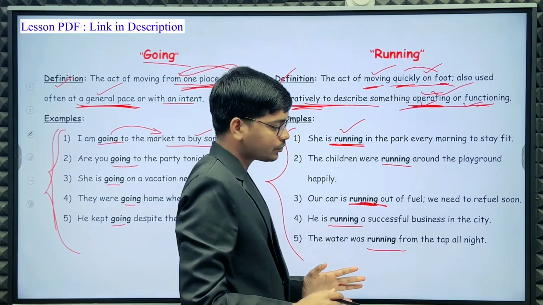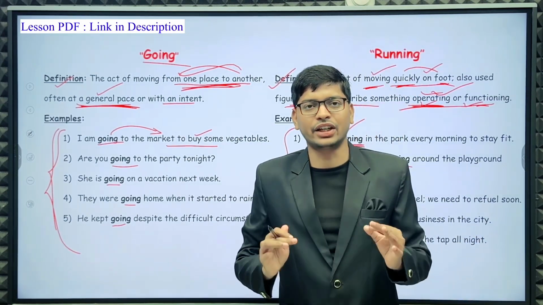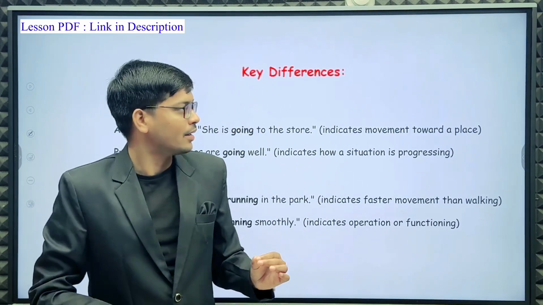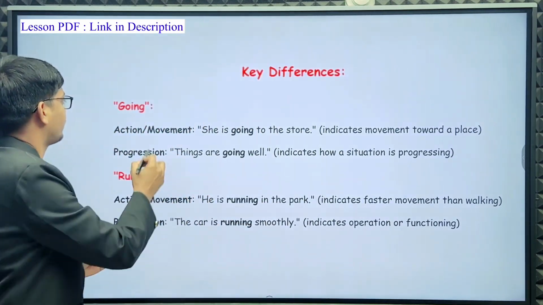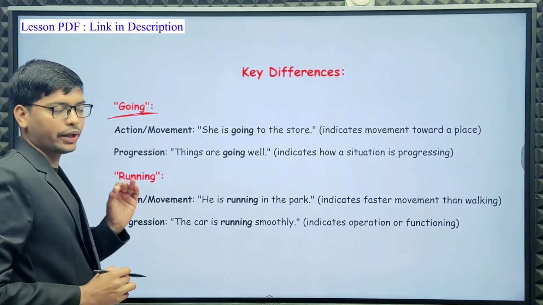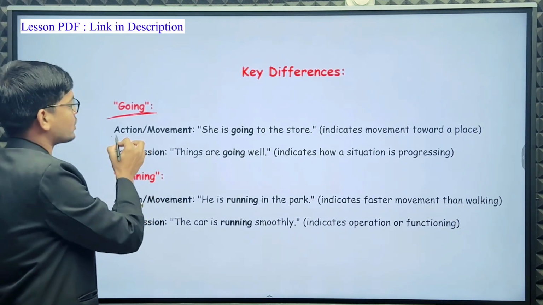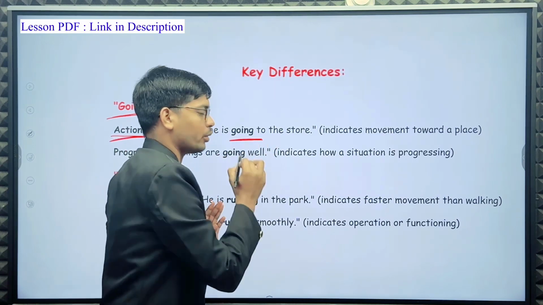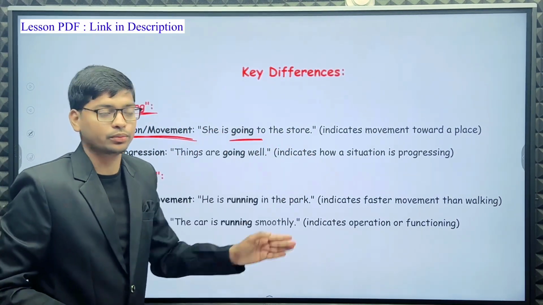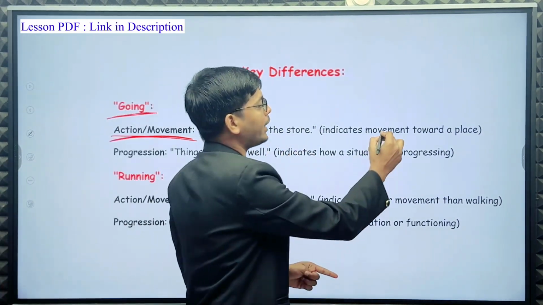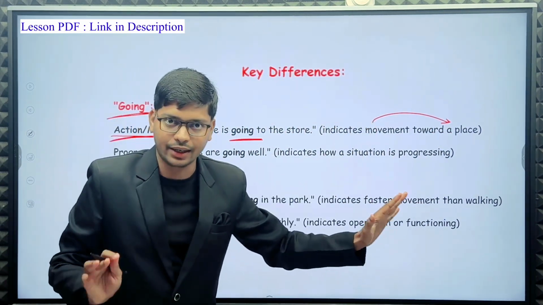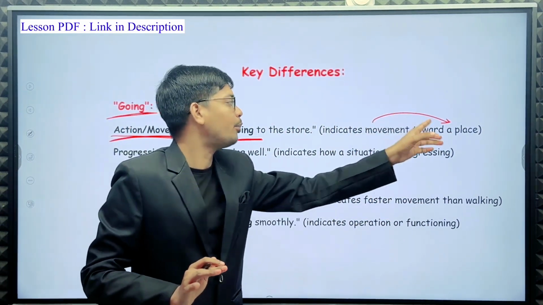So let's see the key difference, and you can understand more easily. The key difference first is related to going, action or movement. She is going to the store. It indicates movement toward a place.